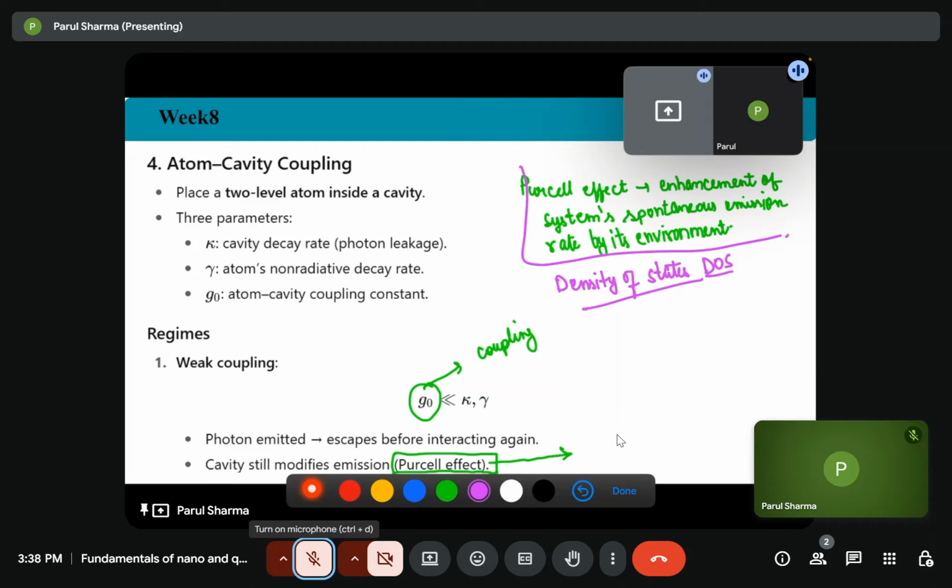Second is the resonant cavity. When a quantum emitter such as an atom is placed inside a resonant cavity, the cavity creates a strong density of states at the emitter's characteristic frequency. The third is enhanced emission.